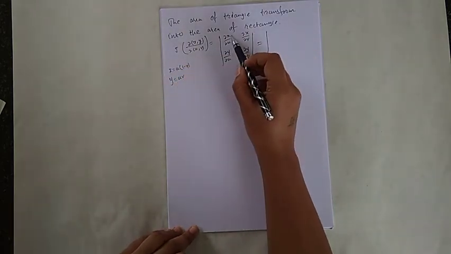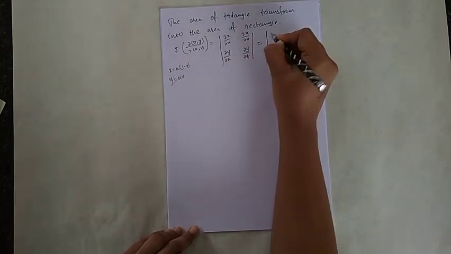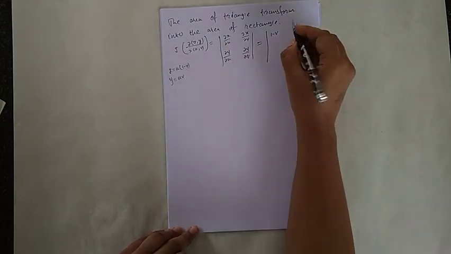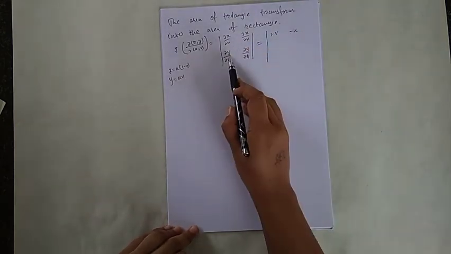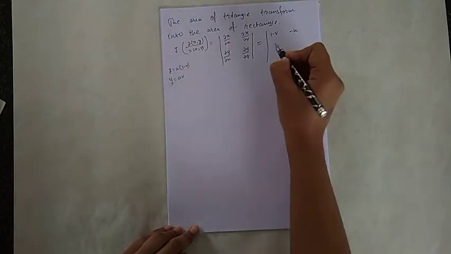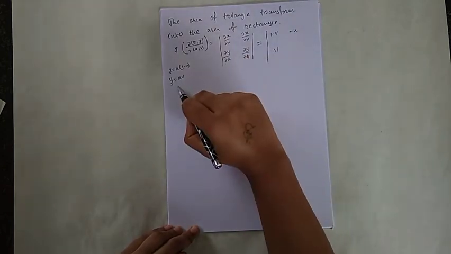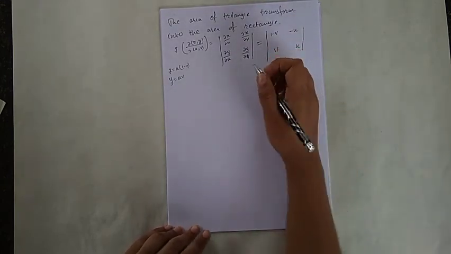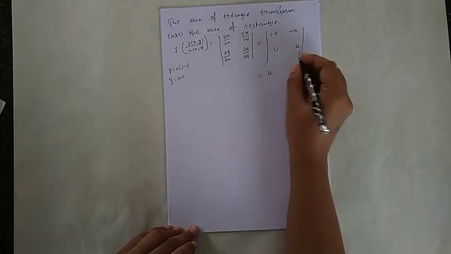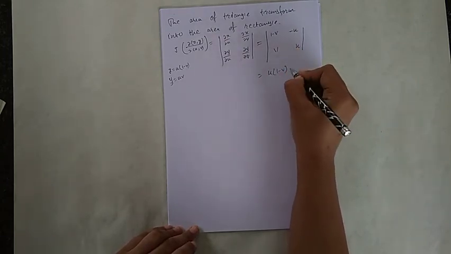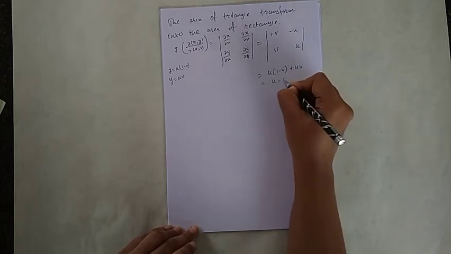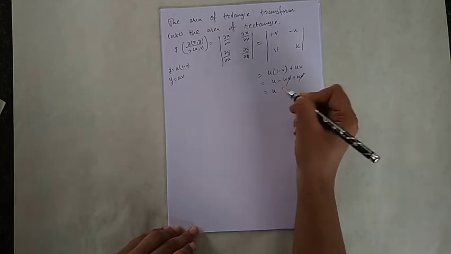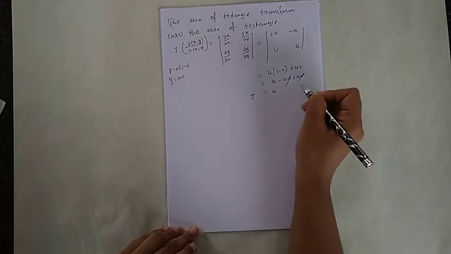The partial derivative of x with respect to u is 1 minus v. The partial derivative of x with respect to v is minus u. The partial derivative of y with respect to u is v, and the partial derivative of y with respect to v is u. So taking the determinant, it gives u into (1 minus v) minus (minus) plus uv. So that is u minus uv plus uv; the uv terms get cancelled and the value of the Jacobian is u.